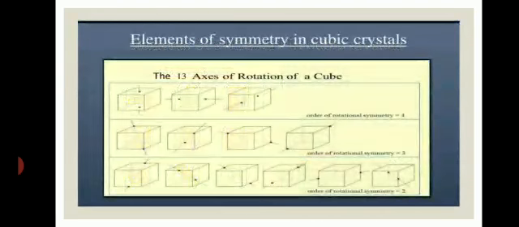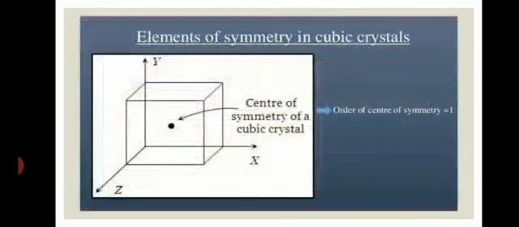In the next slide we show the total 13 axes of rotation of a cube, of which the order of rotational symmetry is 4, next the order of rotational symmetry is 3, and next the order of rotational symmetry is 2. The next slide shows the element of symmetry in a cubic crystal, the center of symmetry.